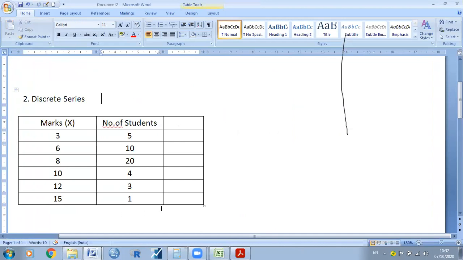So in the discrete series, we need to follow x bar.